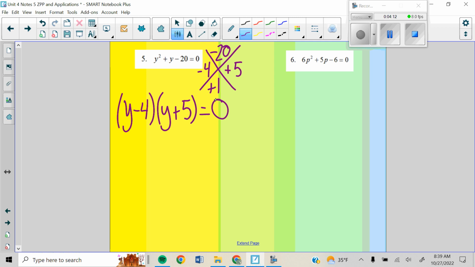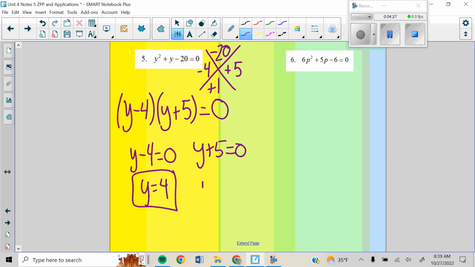And now my problem looks like all my problems 1 through 4. Why? I have a part A and I have a part B. So I can set each of these equal to 0. And I get y equals 4. And set part B equal to 0. And I get y equals -5. You can always check your answers by plugging 4 into y, plugging -5 into y. Both of those should end up with something that's a 0.